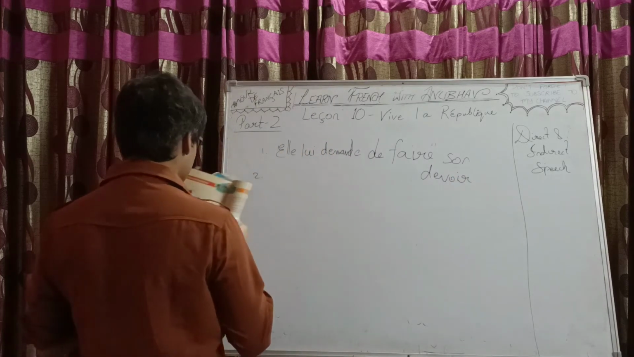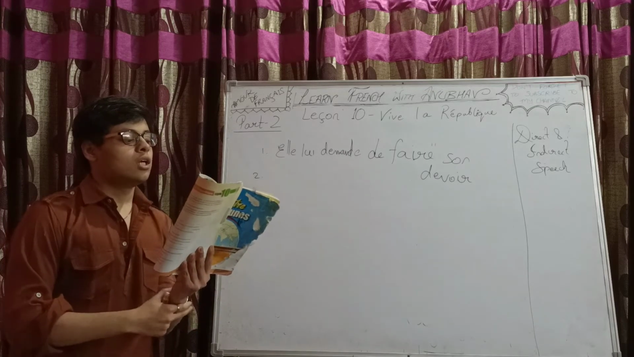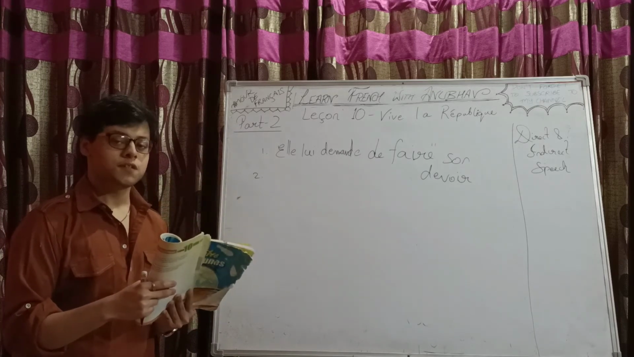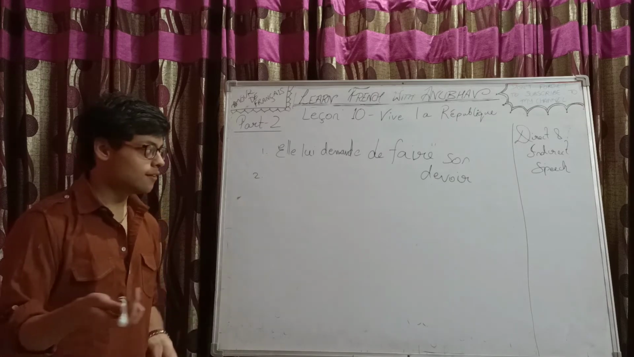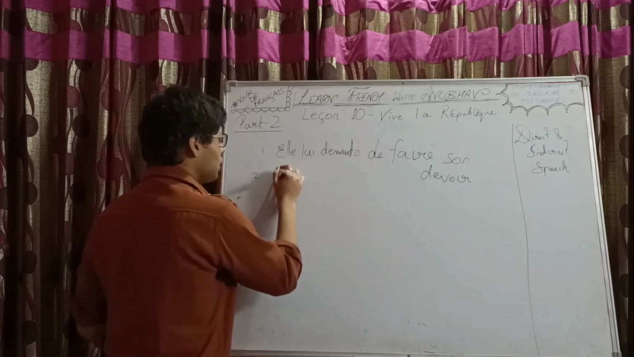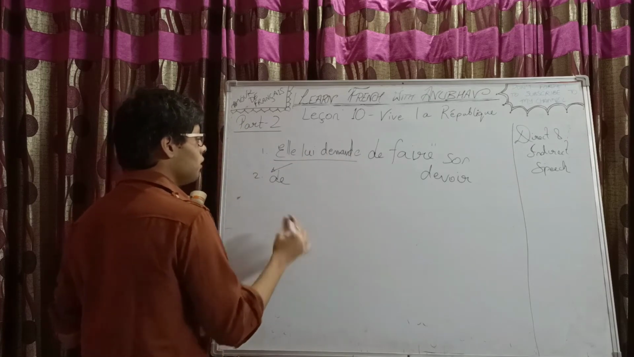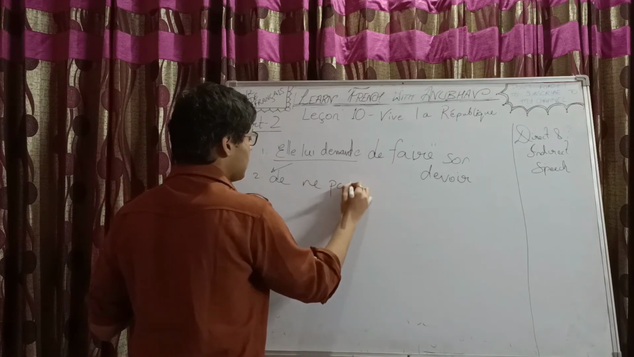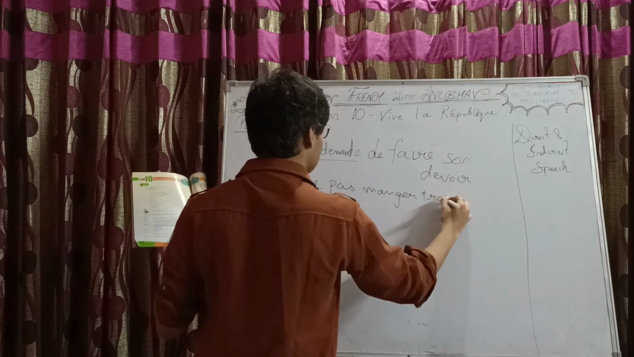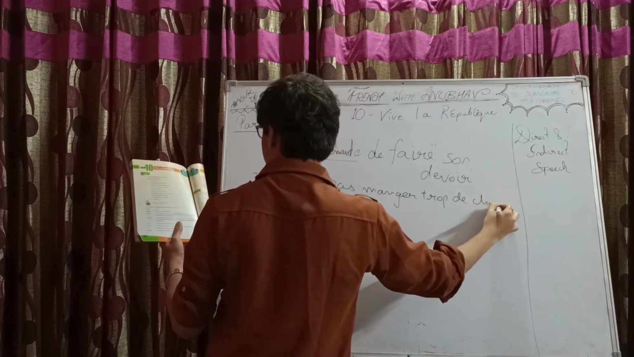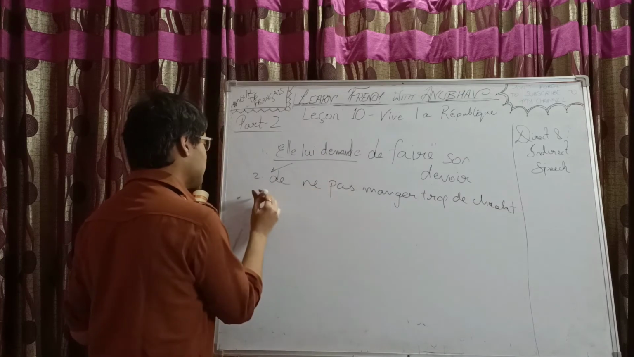Number 2, we have "ne mange pas trop de chocolat." So, don't eat a lot of chocolate. So "ne mange pas" is imperative, right? So "elle lui demande", this part will be repeated here. Elle lui demande de ne pas manger trop de chocolat. It's a negative, right? So "ne pas" will come together.